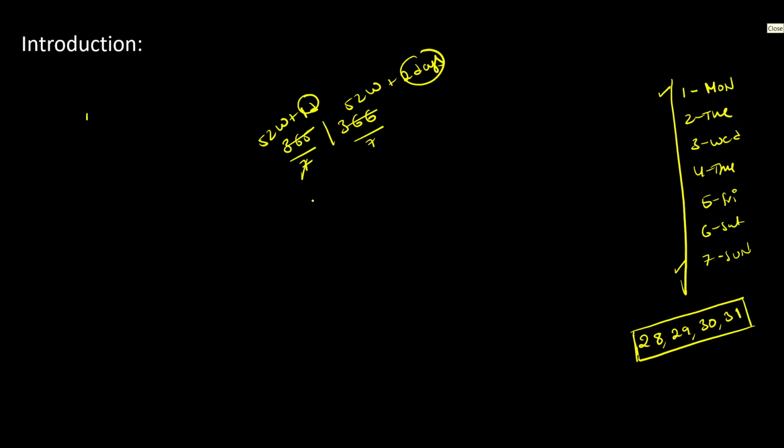So let's understand what an odd day is. Actually, we are trying to adjust the total number of days into weeks. So once we put the given number of days into weeks, if we are left with some other days which are not adjustable, those days are known as odd days. Clear? Once we are done with this, and if we are left with some other days which are not adjustable, those days are known as odd days.